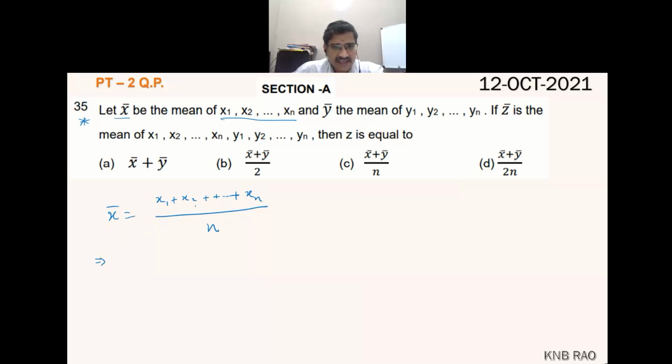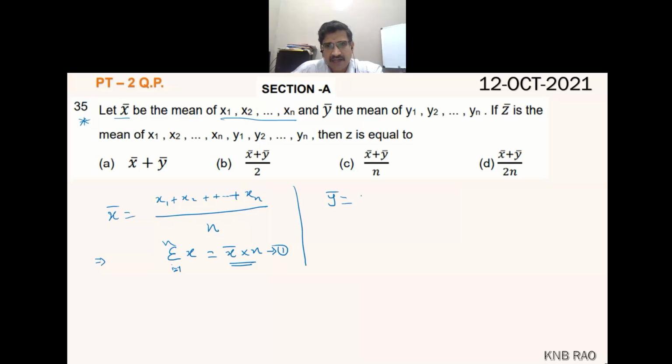Now I say this is the sum. Sigma x, i from 1 to n, is x bar into n. So that is the sum of x observations.